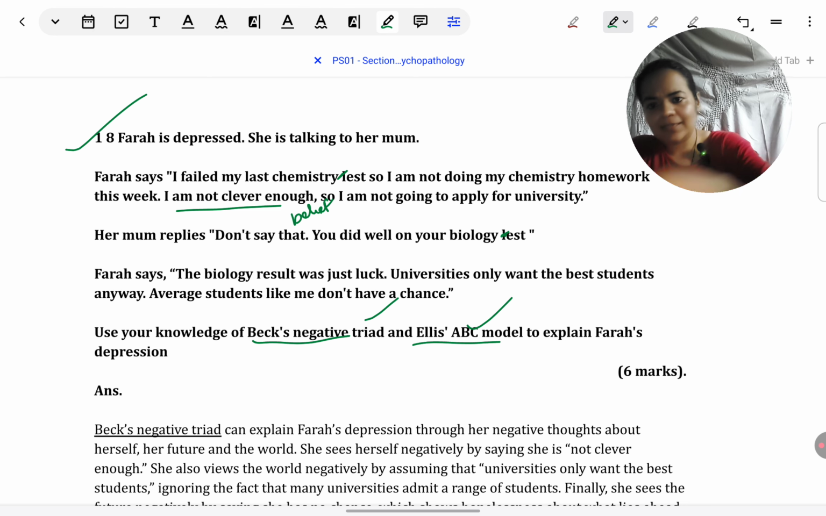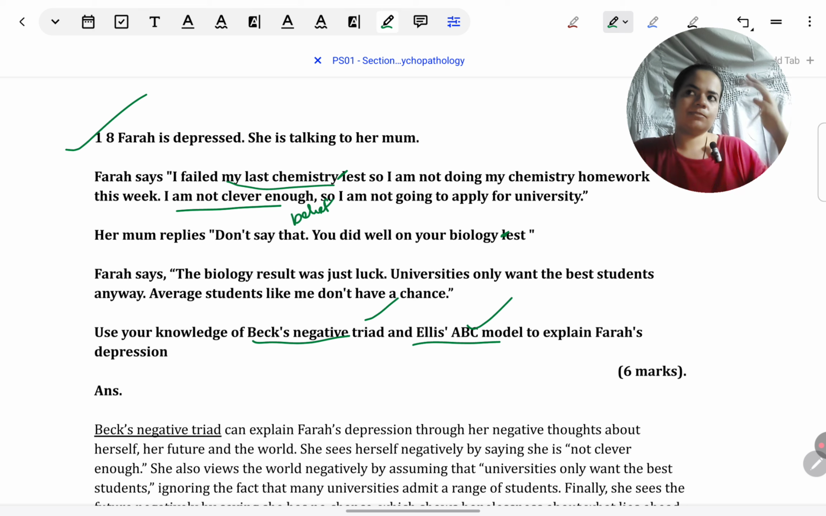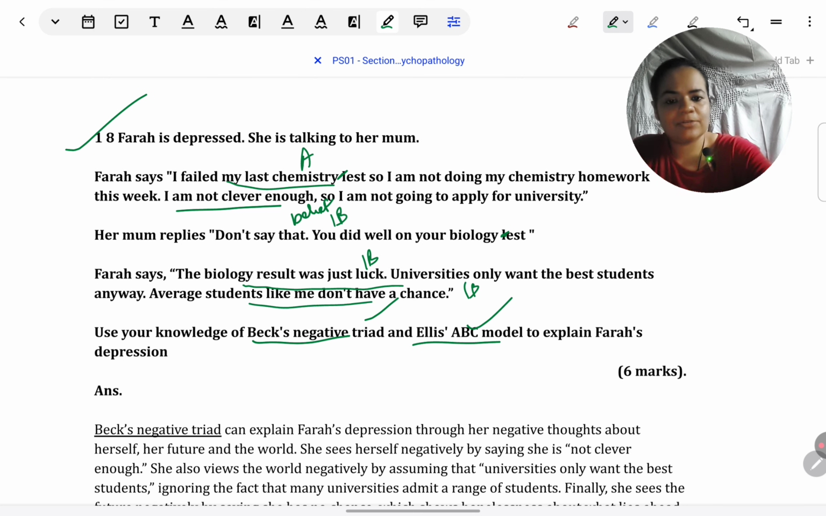Also, she has failed the chemistry test. This I can think of in terms of Ellis's theory. This seems to be an activating event, the event which has triggered off the depression. In Ellis's theory, this will count as irrational belief that she's not clever enough. So this I'm not clever enough can support both Ellis as well as Beck. Okay, when she says that the biology results were just luck, that is again an irrational belief. And average students like her don't have a chance. Again, irrational belief. So a lot of negative beliefs are coming across.